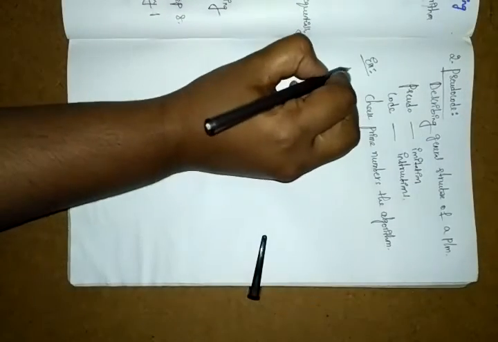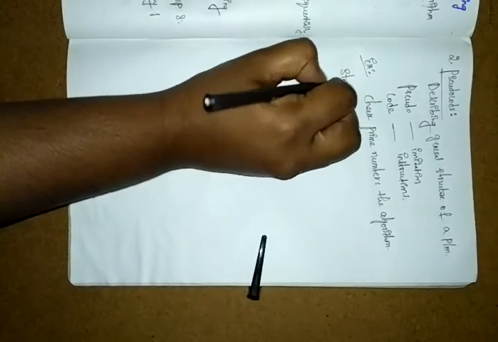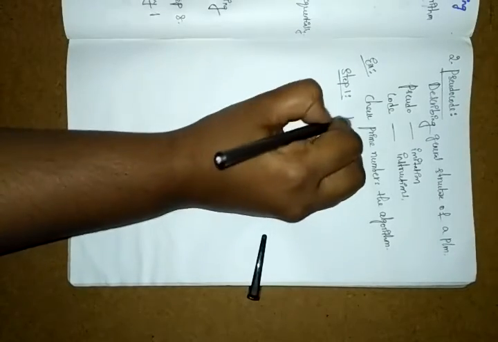Here I am writing the algorithm to check prime numbers. So let's begin the example. In step 1, always you have to write begin or else start.